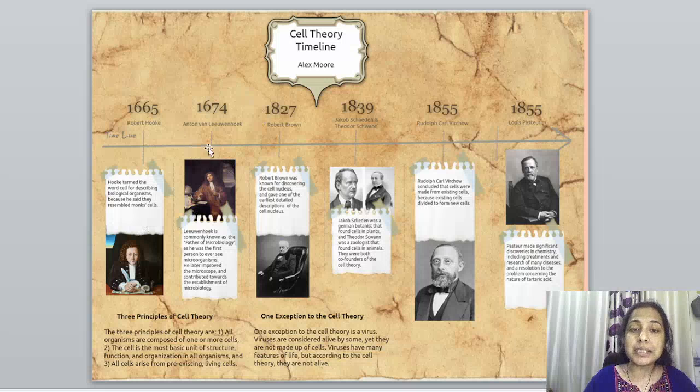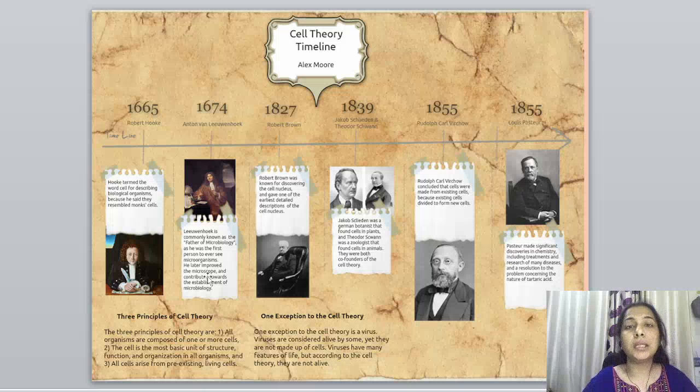Then in 1674, it was Anton von Leeuwenhoek, who is commonly known as the father of microbiology. He was the first person to ever see microorganisms. And let me tell you, he mentioned that the cells are living. He observed this under a compound microscope.